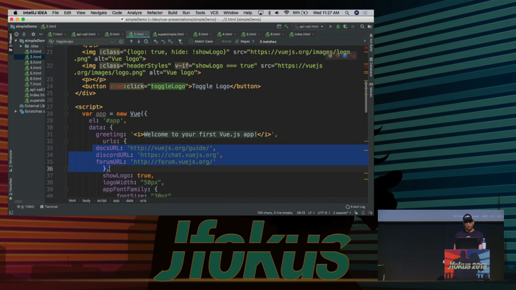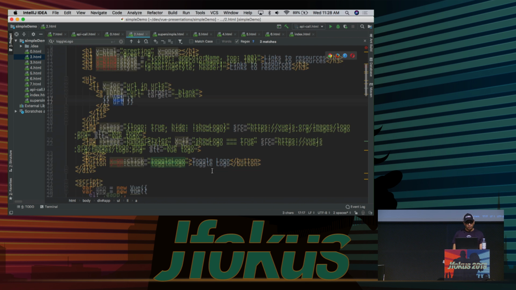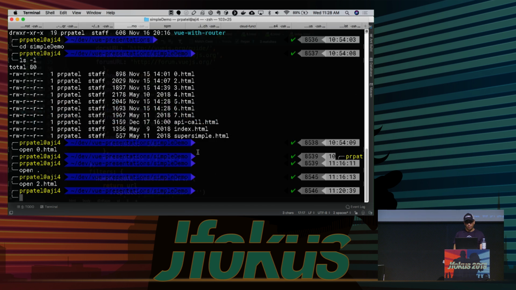It's basically just a JavaScript object with three URLs in it. Then I render that like so: v-for url in the data holder urls, set the href, and then just show it here. That's how we do a standard for loop inside of a Vue application. All right, let's double check and make sure we've covered everything. I think we have. Let's move on to the next example.